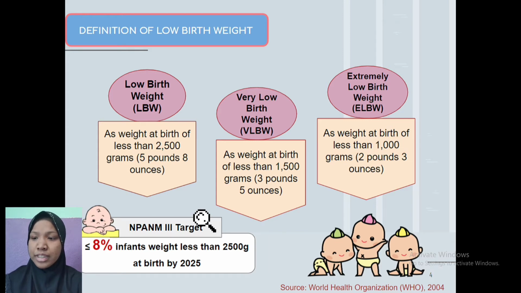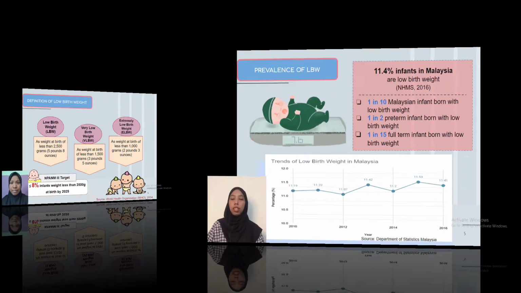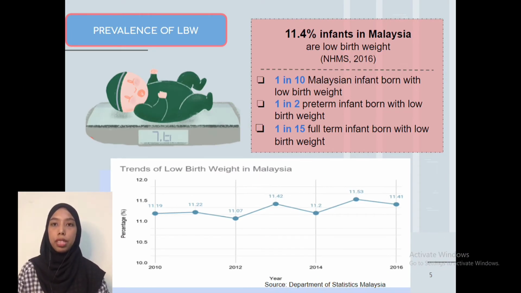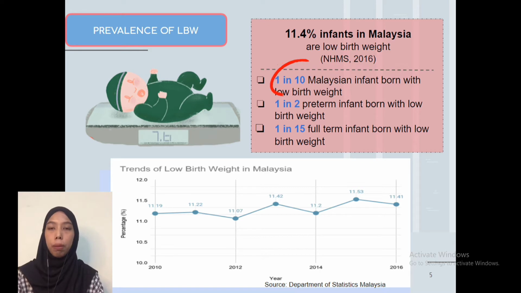Based on the third National Plan of Action for Nutrition of Malaysia target, less than 8% of infants should weigh less than 2,500 grams at birth by 2025. Next, as stated by NHMS 2016, 11.4% of Malaysian infants are born with low birth weight. 1 in 10 Malaysian infants are born with low birth weight, whereas 1 in 2 preterm infants are born with low birth weight. And lastly, 1 in 15 full-term infants are born with low birth weight.